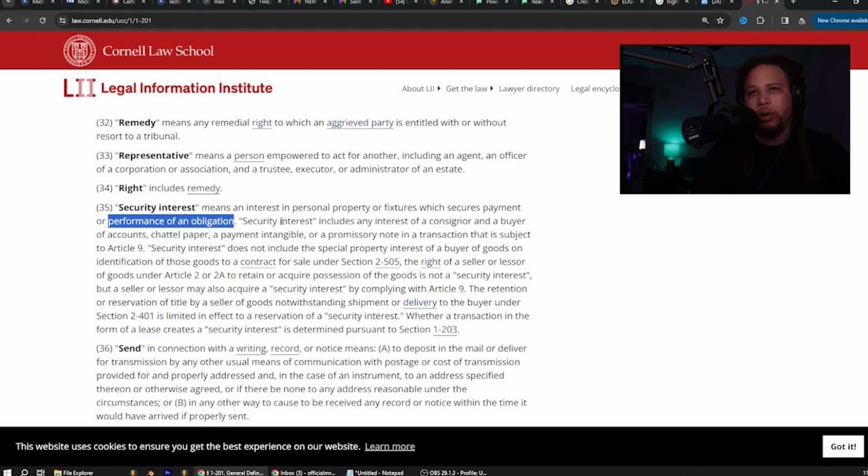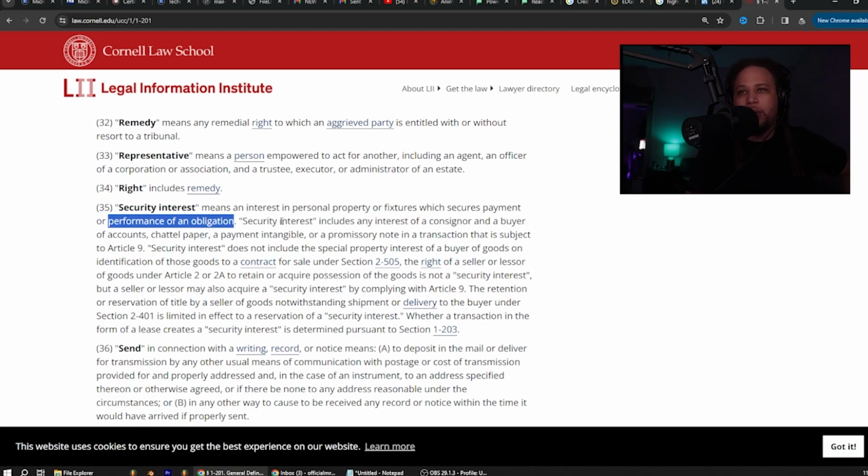The retention or reservation of title by a seller of goods notwithstanding shipment or delivery to the buyer under Section 2-401 is limited in effect to a reservation of a security interest. Whether a transaction in the form of a lease creates a security interest is determined pursuant to Section 1-203.